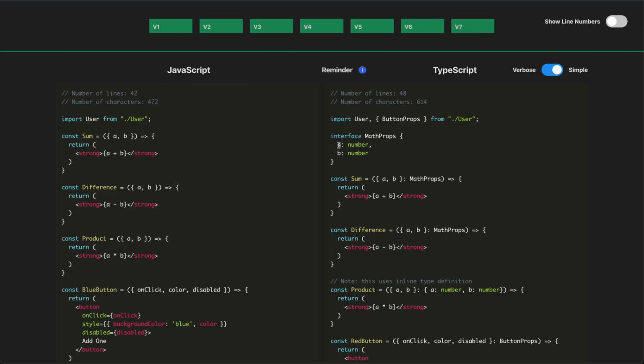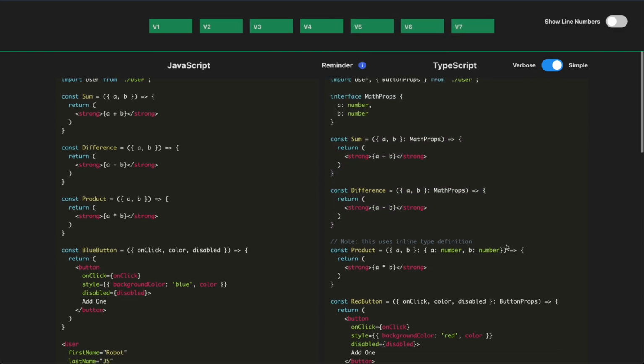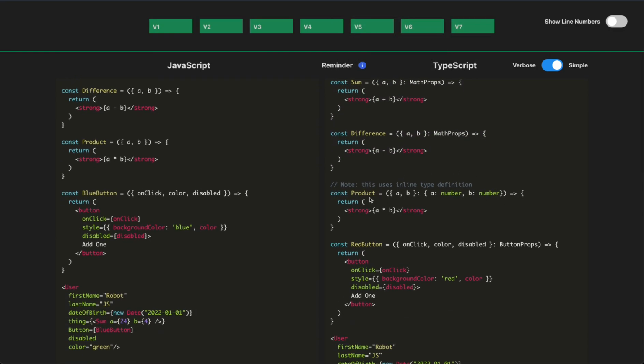Math props says A is a number and B is a number. The sum and difference both use that interface. However, if we scroll down to the product component, we could have also chosen, as a developer, to do an inline definition. So the product takes A and B, but instead of defining a type up above, I just defined A and B as being an object with two numbers in it, inline.